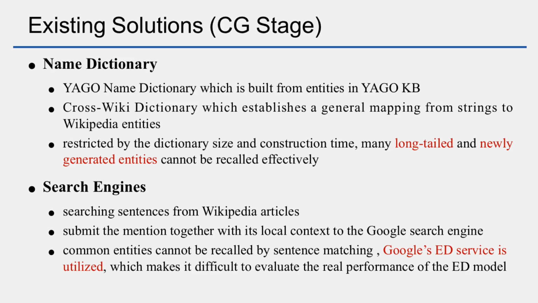But for some entities that have low specific meanings, such as country common entities, it's difficult to recall them by sentence matching. Others submit mentions together with their local context to the Google search engine and identify entities whose Wikipedia pages appear in the top results. In fact, they already use Google's entity disambiguation service when recalling candidates, which makes it difficult to evaluate the real performance of the entity disambiguation model.